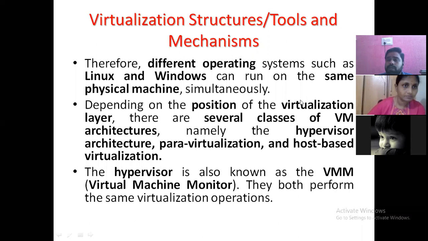Depending upon the position of the virtualization layer, we classify the VM structure into hypervisor architecture, para virtualization, or host based virtualization. Depending upon where the virtualization layer is positioned, several classes of VM architectures come into the picture. The first one is hypervisor architecture, then para virtualization and host based virtualization.